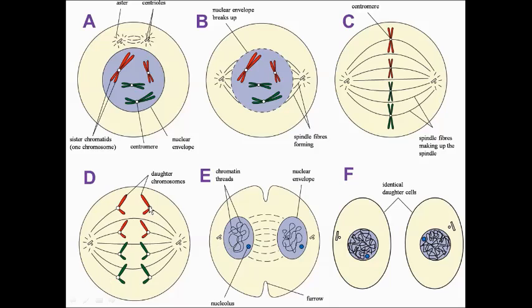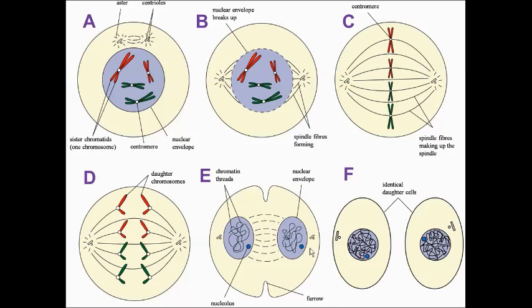When the daughter chromosomes reach the poles, a nuclear membrane will reappear around each group of chromosomes. And then the chromosomes uncoil to become chromatin threads again. By now, the spindle fiber has disappeared. Mitosis is over because two nuclei are formed.